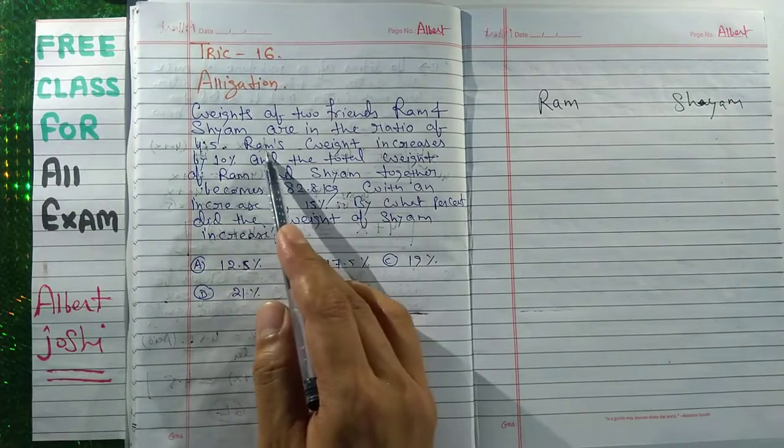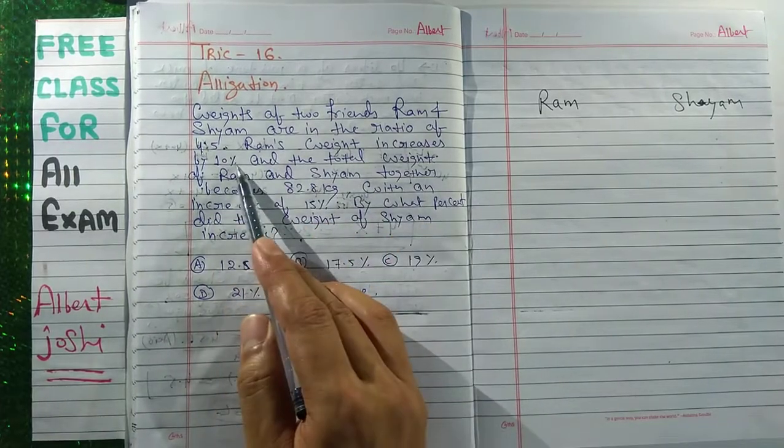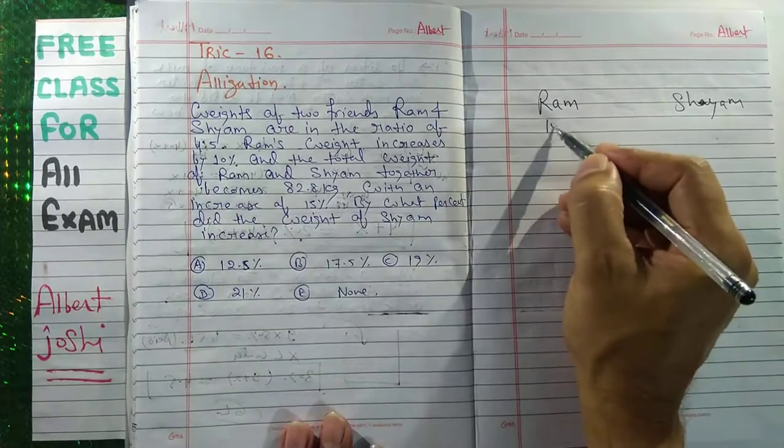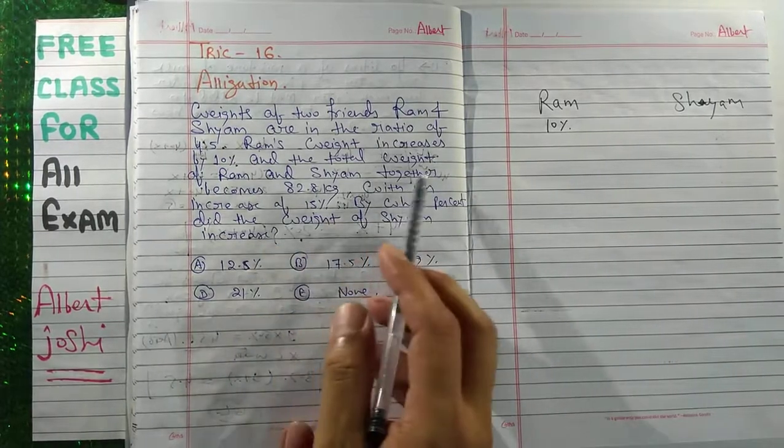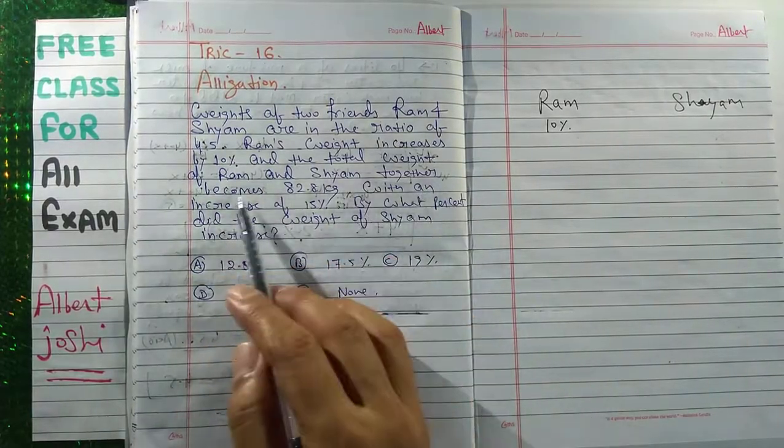Ram's weight increases by 10%, and the total weight of Ram and Shyam together